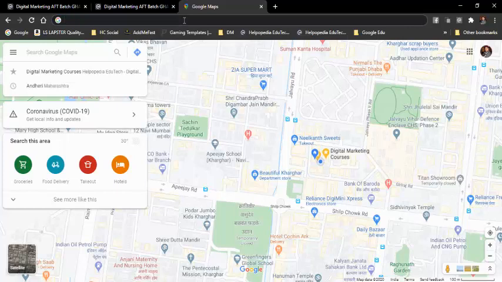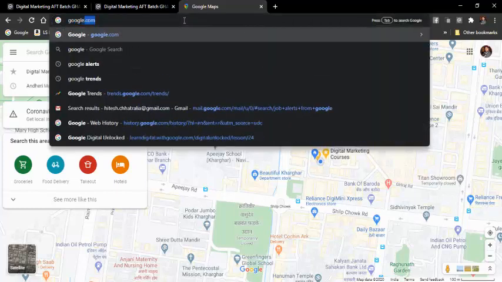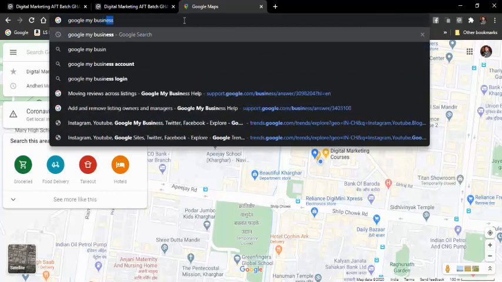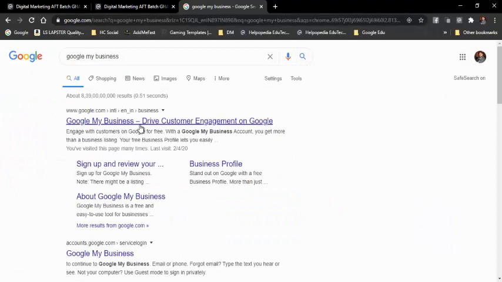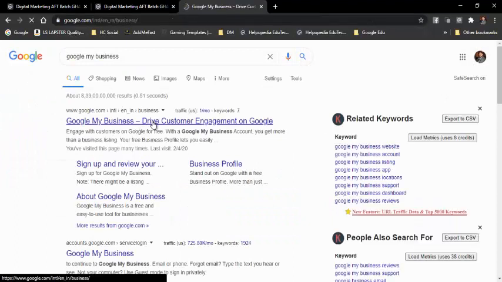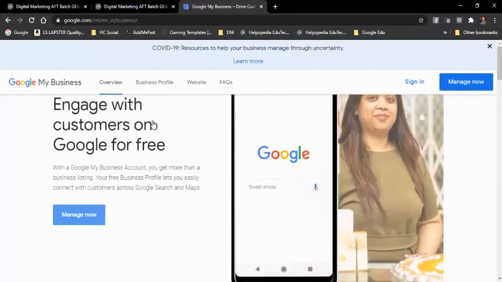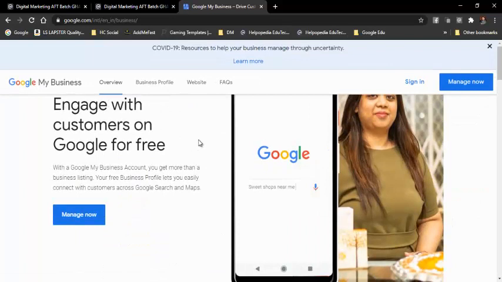For that, we just need to type Google My Business and press enter. Over here you will find the URL, and you can click on it, and you will come to this particular page.